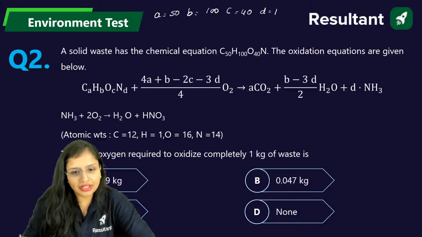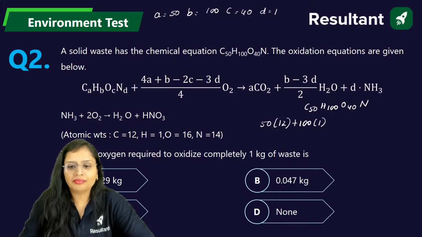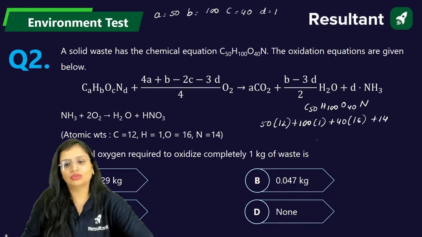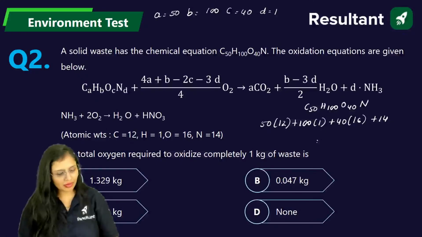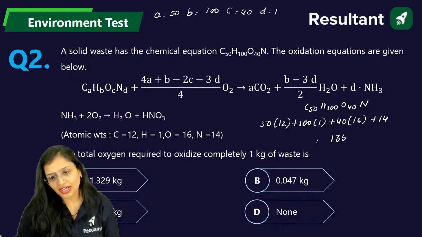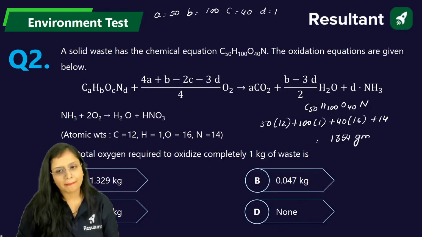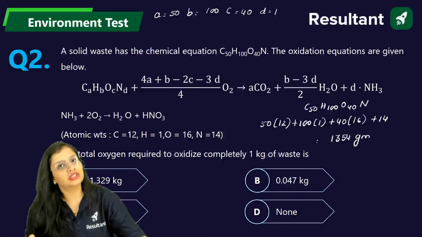Okay, now let's calculate the molecular weight of it. So from here you will get C50H100O40N. Carbon 12, hydrogen 1, oxygen 16. Already they have mentioned everything, and nitrogen 14. Now calculate quickly how much you will be getting. You will be getting this as 1354 grams. Now this is the molecular weight of this solid waste.